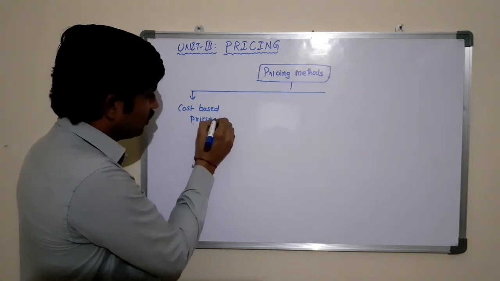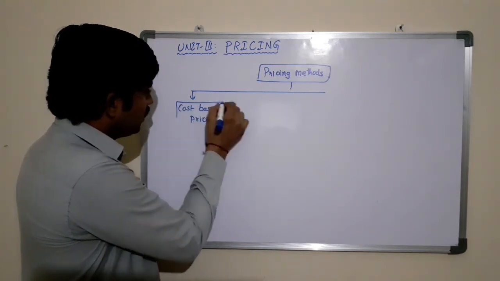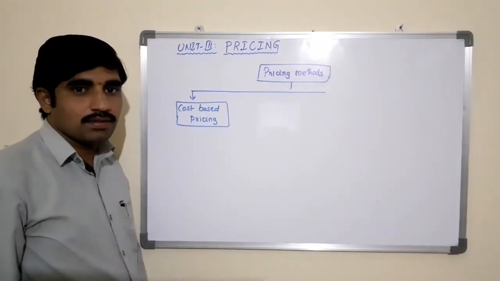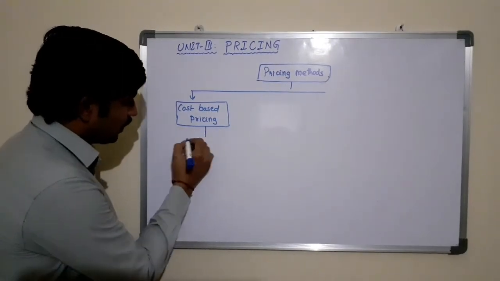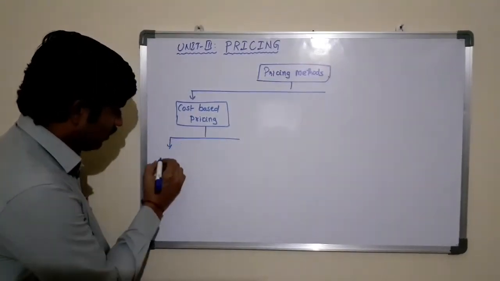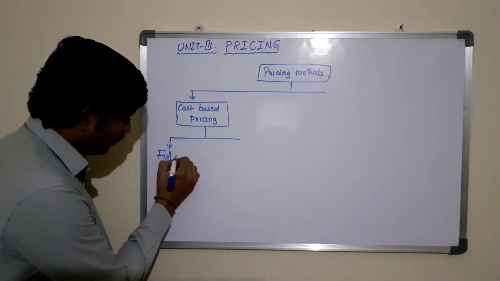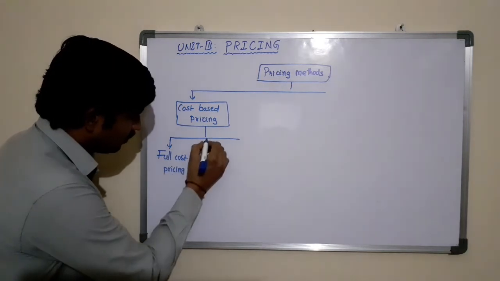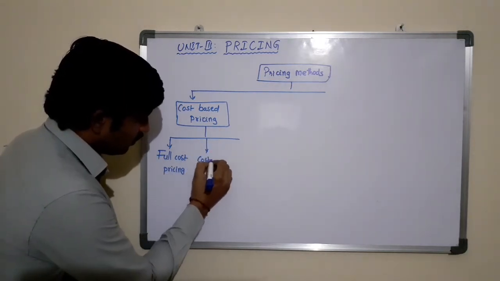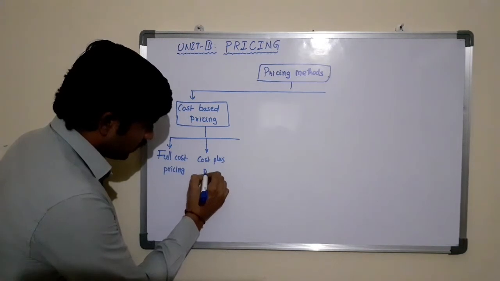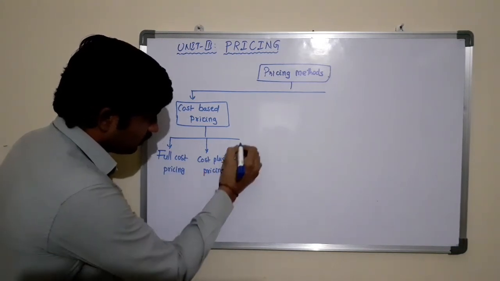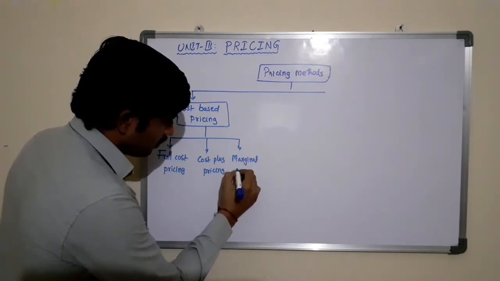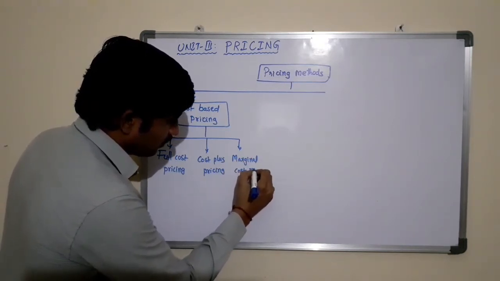Based on cost, the price which is fixed for the product or the service is known as cost based pricing, and this cost based pricing is again subclassified into three, that is full cost pricing, cost plus pricing, and marginal cost pricing.